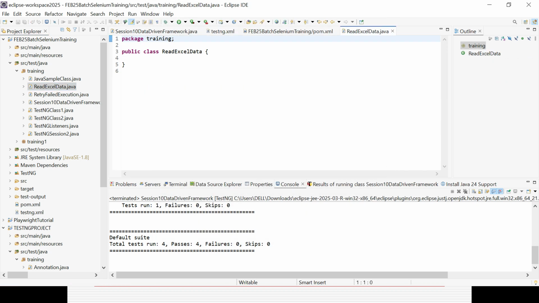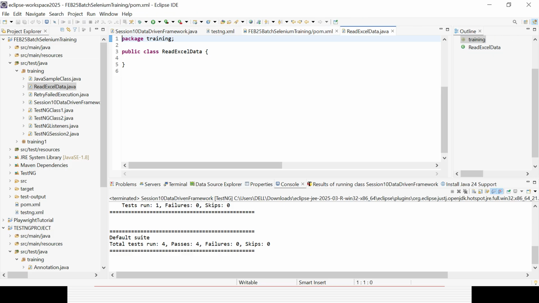So this is the first part you need to do. You need to add two dependencies in the Maven pom.xml: one is the POI dependency, and one is the POI-OOXML dependency. You need to add them in the Maven file.